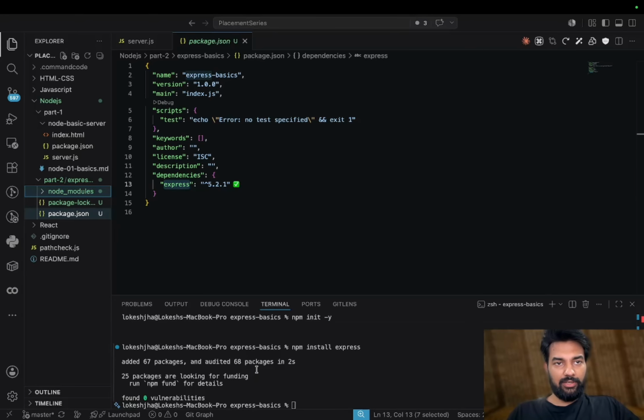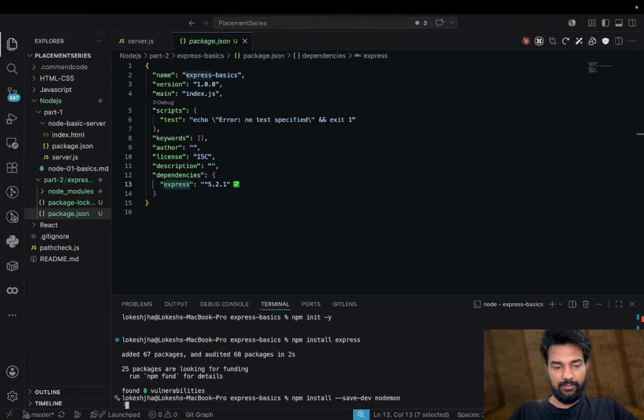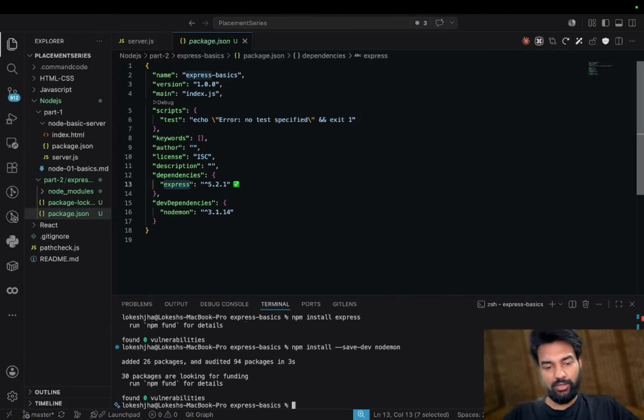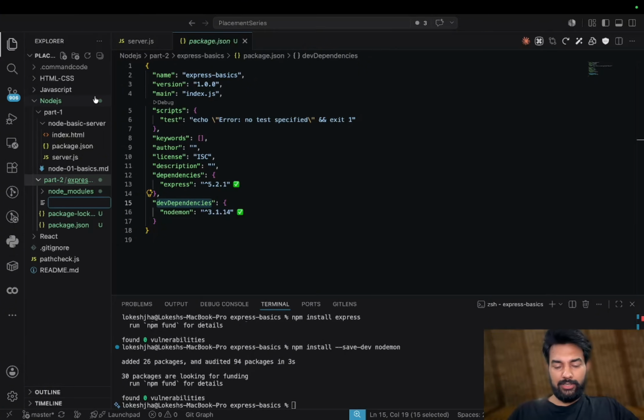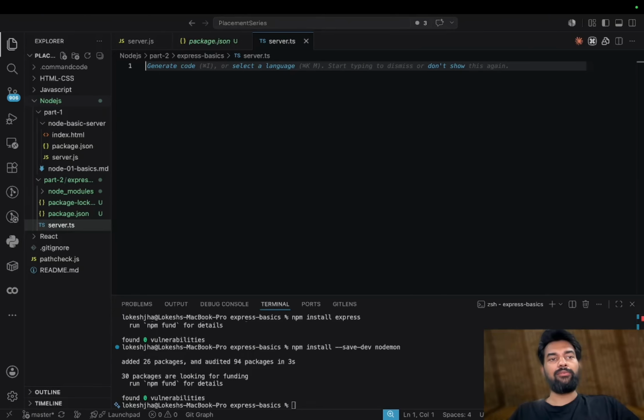Okay, now we will install the dev dependencies, with npm install --save-dev. This is for development-time dependencies only. Now let's create server.ts, the first file we are going to work on.